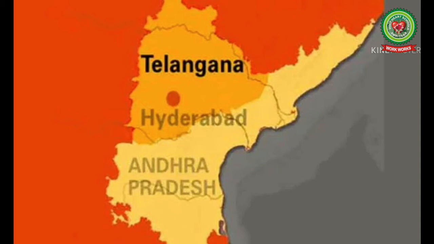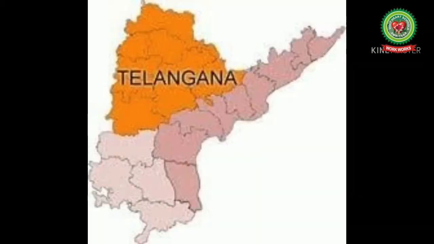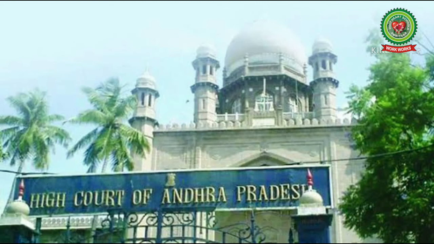With the enactment of the Andhra Pradesh Reorganization Act of 2014, Andhra Pradesh was bifurcated into two states, that is Andhra Pradesh and Telangana. Bifurcation means the division of something into two branches or parts. Since the bifurcation of the state on June 2, 2014, Andhra Pradesh and Telangana have had a common high court situated at Hyderabad. The Act, which had come into effect from June 2, 2014, had also a provision for separate high courts for the state of Telangana and the state of Andhra Pradesh.